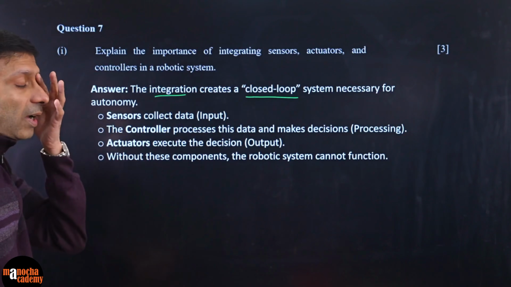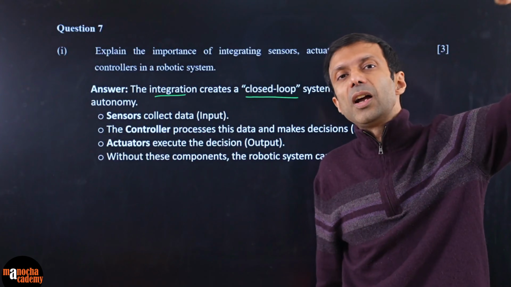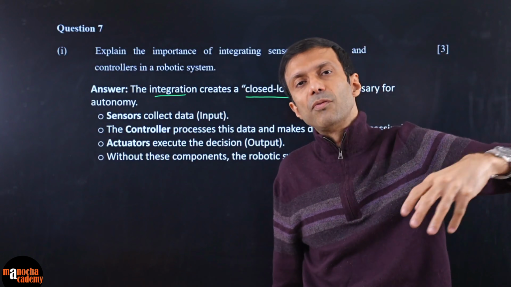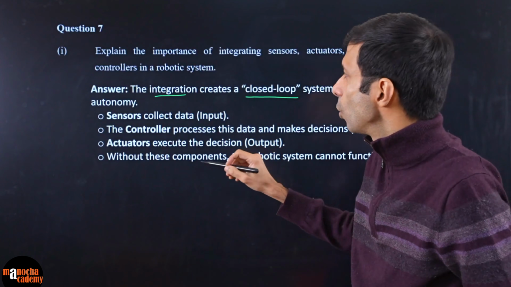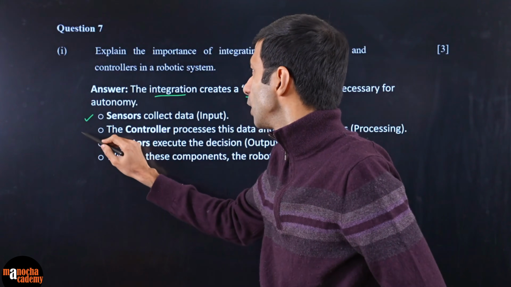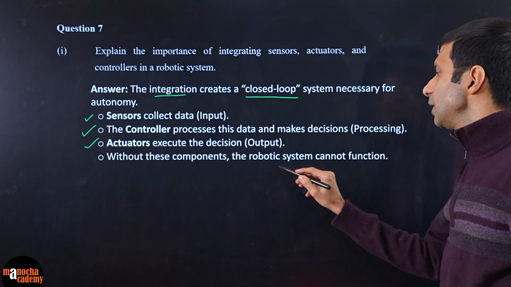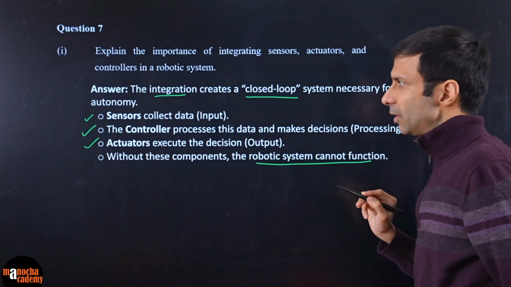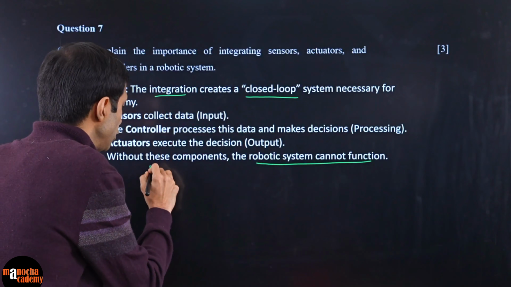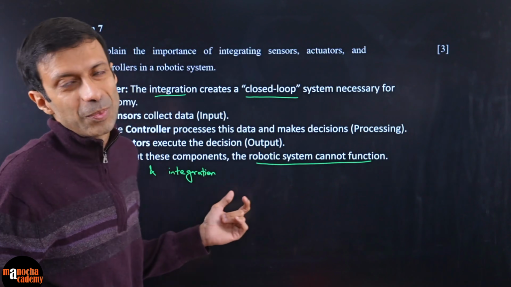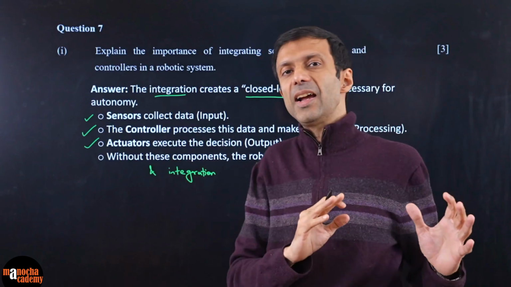It will create a closed loop, and so it can function autonomously. It's almost like sending the Chandrayaan to the moon, and after that it is able to take the input and work by itself. We might have some manual override here if you want to tell it something, but it is automatically able to. The sensors can collect the input, the controller will process the data, the actuators do the output, right? So without these components and their integration, your robotic system cannot function.